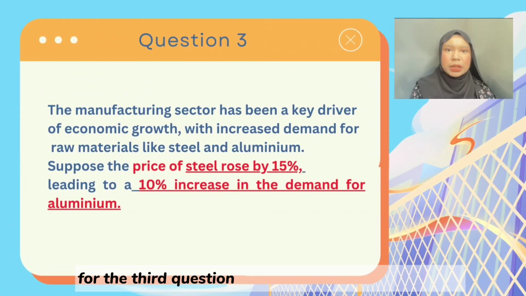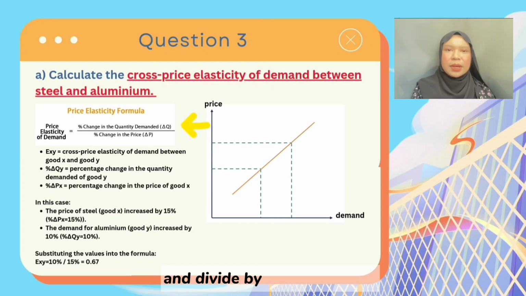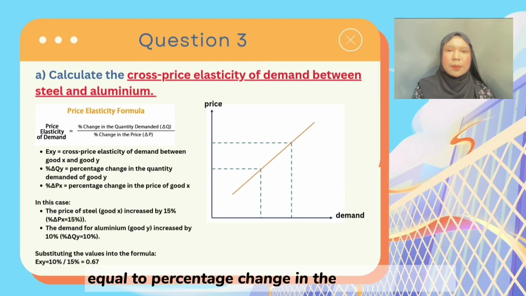For the third question, it is about calculations of price elasticity of demand. It is equal to the change in demand divided by the change in price. EXY equals the cross price elasticity of demand between good X and good Y. Change in quantity Y means the percentage change in the quantity demanded of good Y. Change in price X equals the percentage change in the price of good X.